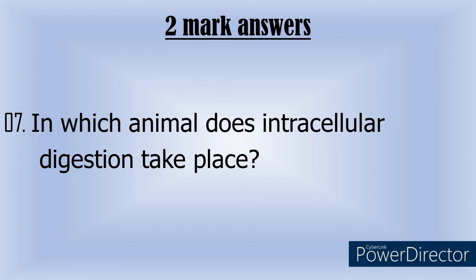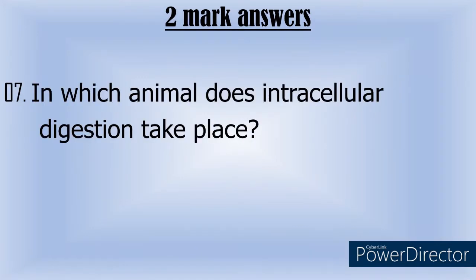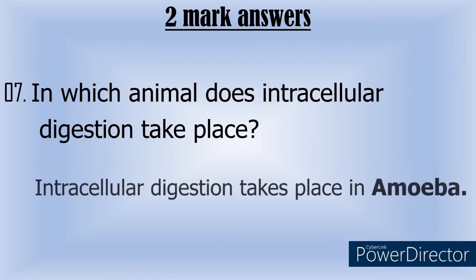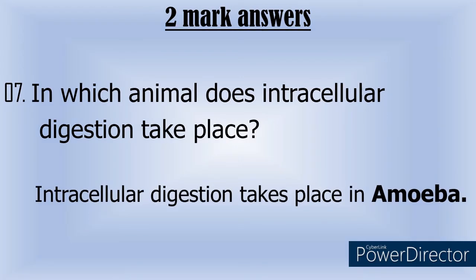and hence this kind of nutrition or digestion is known as extracellular digestion, that is outside the cell. But in case of unicellular animals, where the animal is made of single cell, the digestion should take place only inside the cell, that is the only possibility, and this kind of digestion that takes place inside the cell is known as intracellular digestion. And so the answer for this question is amoeba. Okay, the question is, in which animal does intracellular digestion take place? So intracellular digestion take place in amoeba.